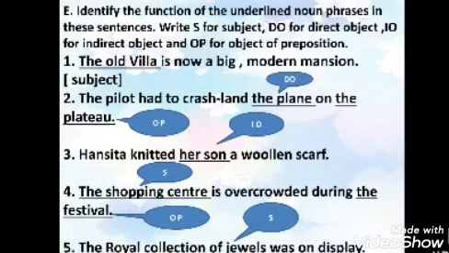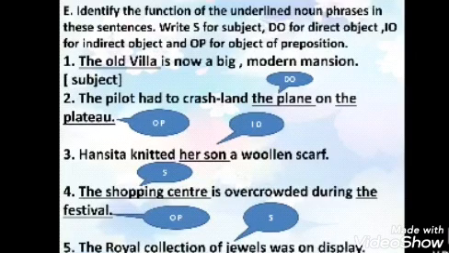Then the fourth one, the shopping center is overcrowded during the festival. So what is overcrowded during the festival? The shopping center. Here the shopping center is the subject and during is your preposition. So what is the object of the preposition? The festival. So the festival is your object of preposition.